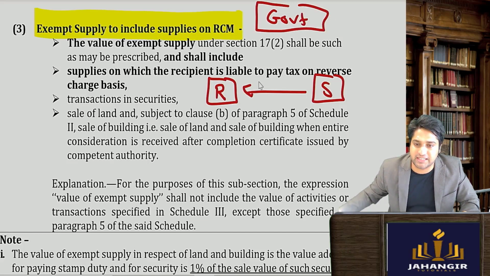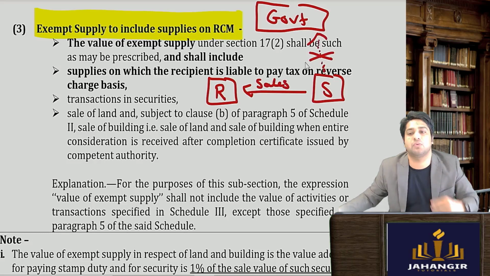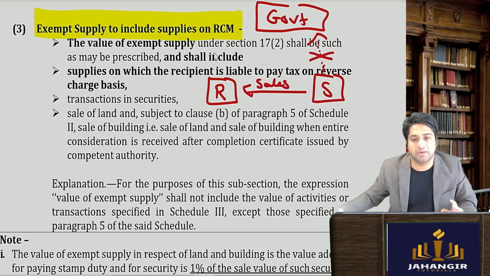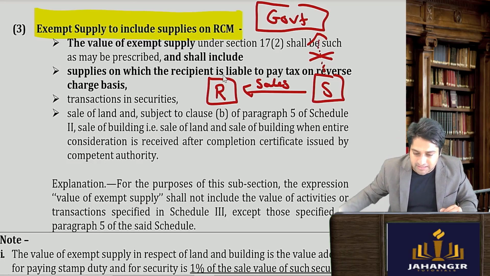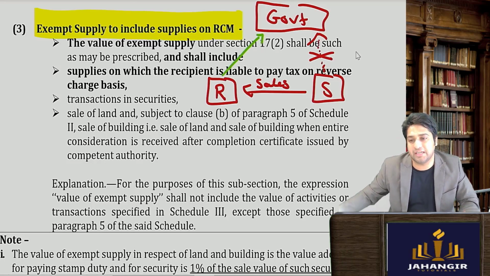Supplier is making the sales. But on these sales, is he required to pay the government? Answer is no, he is not required to pay tax to the government. Instead, the recipient is liable to pay tax to the government in supplies which are covered under reverse charge mechanism.